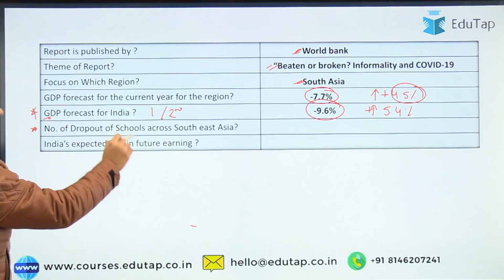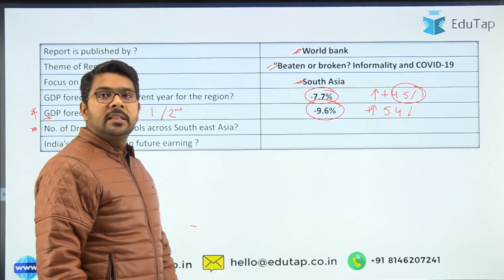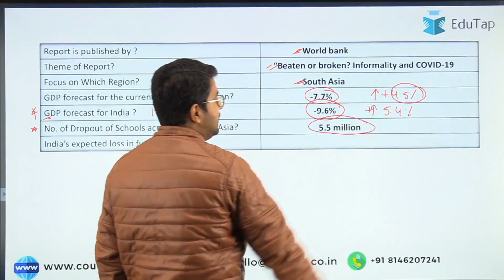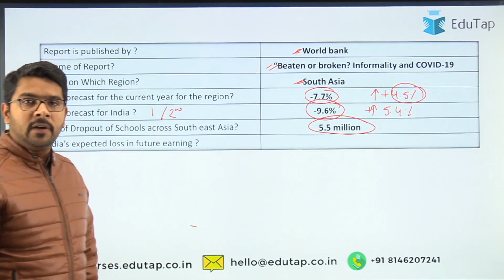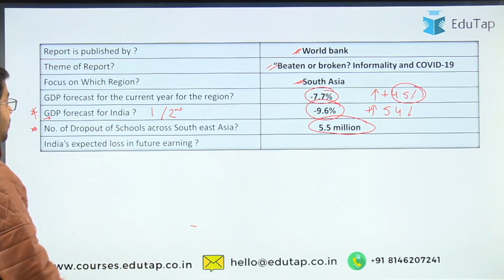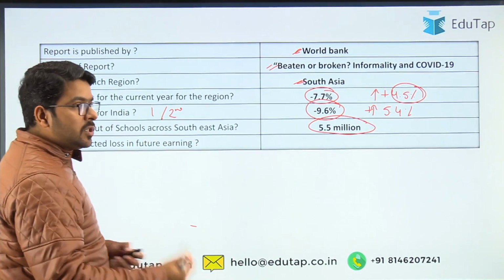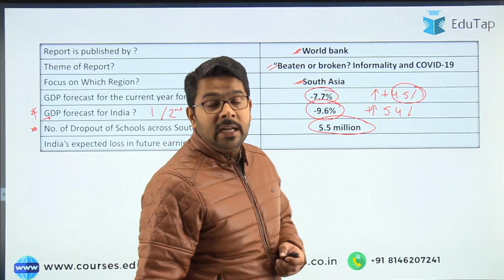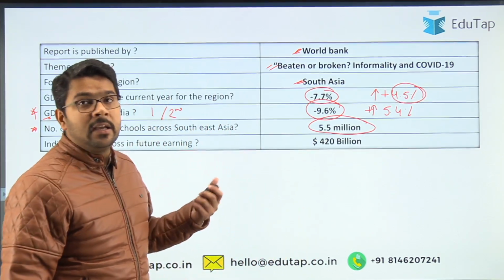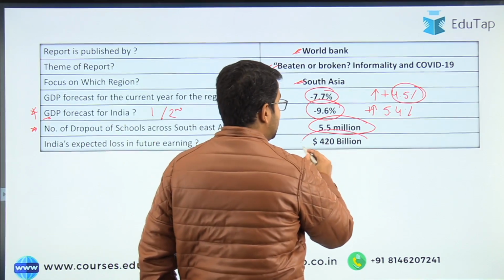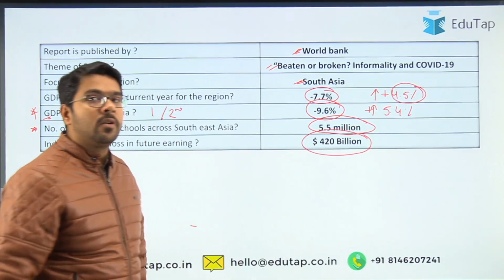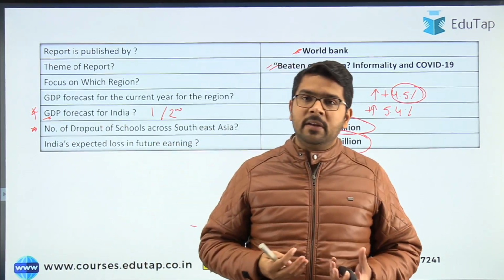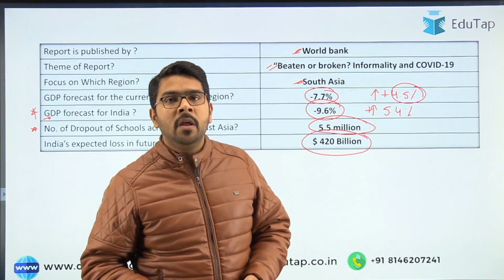Now, the number of school dropouts across South Asia, the answer is 5.5 million. A lot of newspaper headlines have mentioned this, so this point is quite relevant from our exam point of view. Now, India is expected to lose 420 billion in future earnings in the education sector due to the lockdown imposed in the current COVID situation. This is the amount of revenue that will be foregone due to the current COVID situation. So guys, I hope we have covered each and every point which is relevant from our exam point of view.